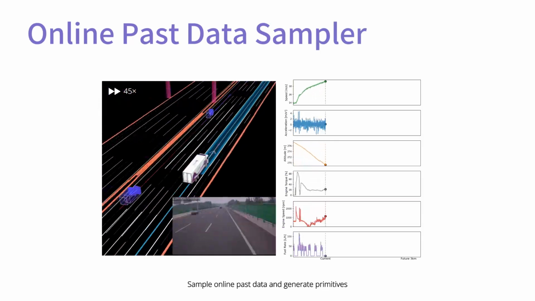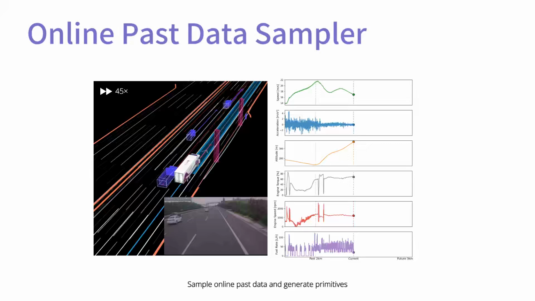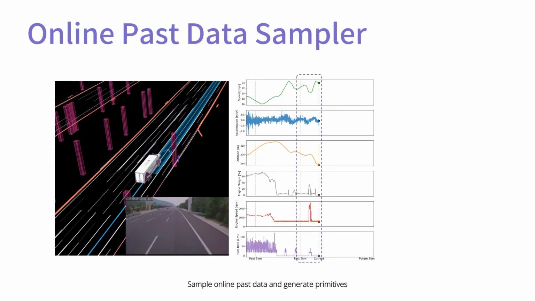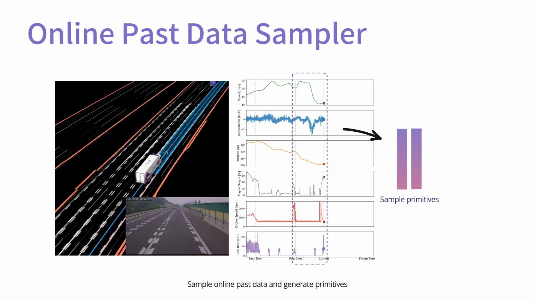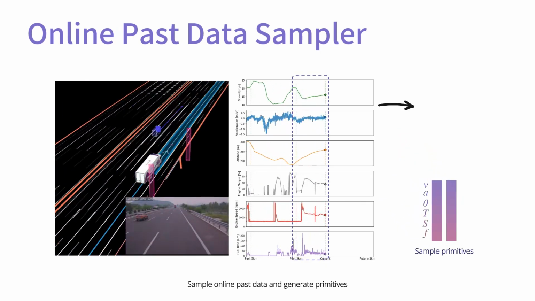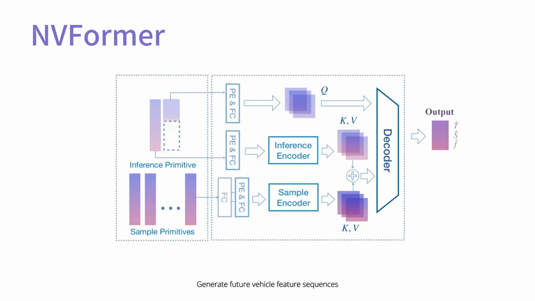The online past data sampler distills important samples from past data with used features and the current freight trip. Firstly, sample primitives are sampled from online past data excluding the latest data sequence. Then, we generate an inference primitive combined with the most recent data sequence, velocity curves from the future data sampler, and altitude from the HD map. Then NVFormer receives the inference primitive and sample primitives, and generates a future 3 km sequence